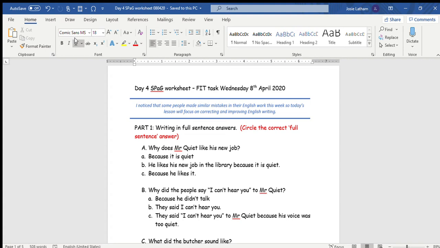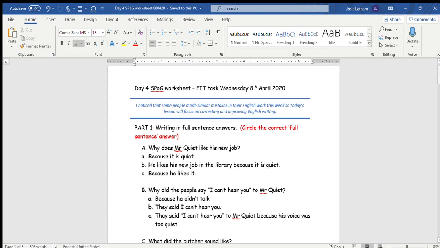We call this a FIT task when we go back and look at some of the things we maybe found difficult. So I've been looking at some of the work this week and there's been a few mistakes, not that many. So today we're going to focus on how we can improve our English and correct our mistakes. So you will have a worksheet that looks like this that you will open after watching this video. I'm just going to talk you through.